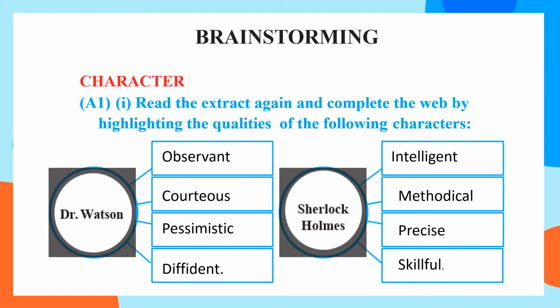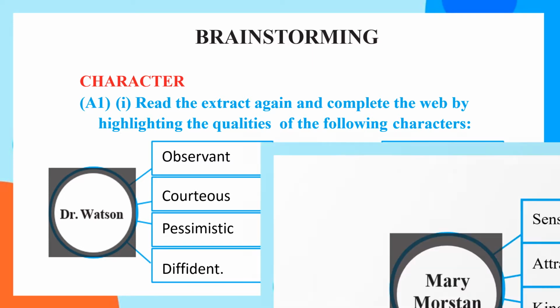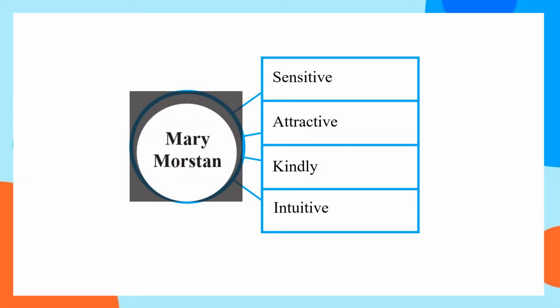The first one is Dr. Watson. He was observant, courteous, pessimist, diffident. About Sherlock Holmes: Sherlock Holmes was intelligent, methodical, precise, and skillful. So, in this way, you have to complete this question. The highlighting points of Mary Watson are: she is sensitive, attractive, kindly, and intuitive.